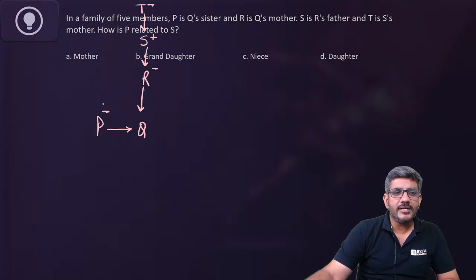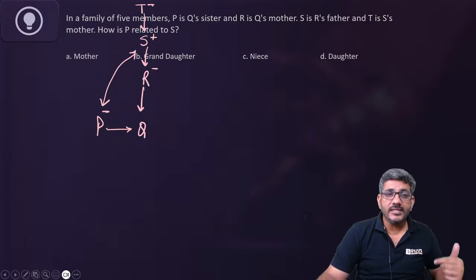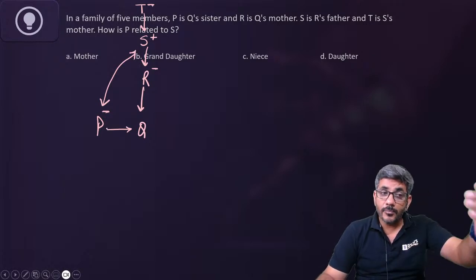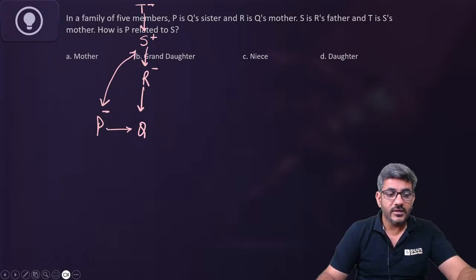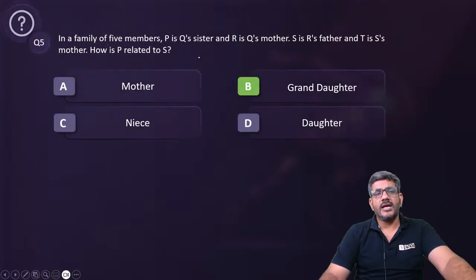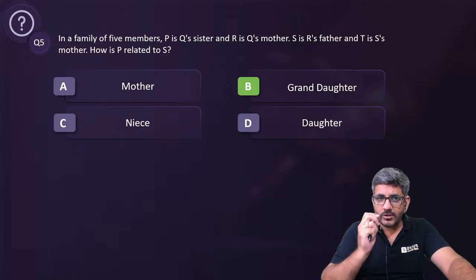How is P related to S? तो हमें तो इन दोनों से मतलब है. P related to S. So P is S's daughter's daughter. तो एक तरह से S कौन हुआ P के लिए? S is the grandfather of P, rather maternal grandfather. So P would be the granddaughter for S. So granddaughter means my answer would be B, and yes, everyone had given the right answer for the question, that is granddaughter. बाद में भी मैं देख रहा हूं कि बहुत लोगों ने सही आंसर दिया.